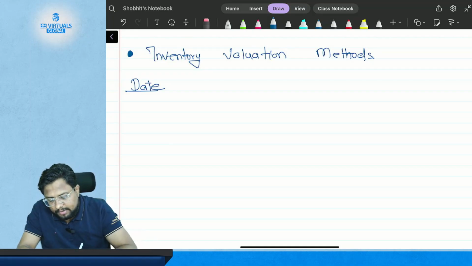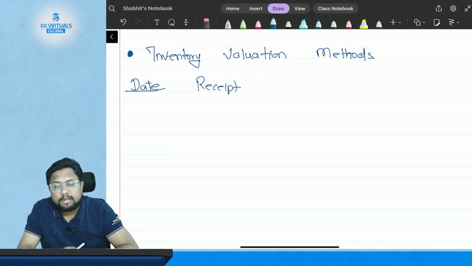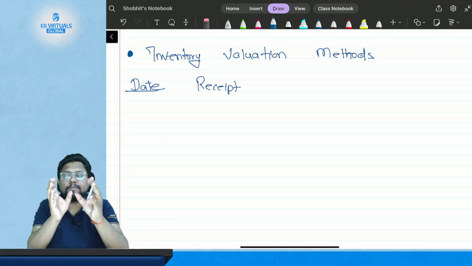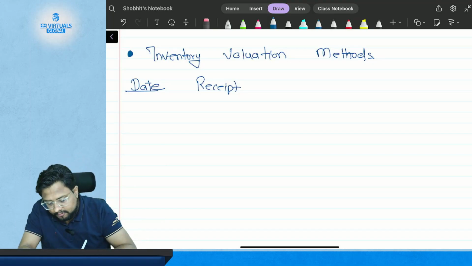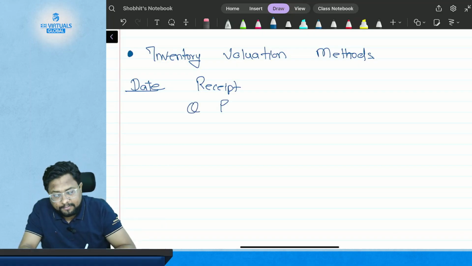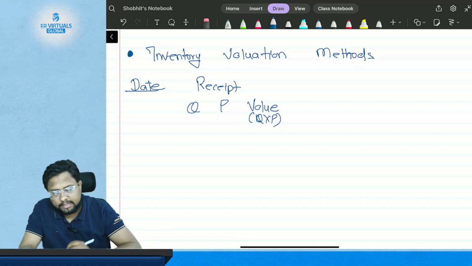Then the second column is the receipt of the material. In the receipt column you have three different columns: first is quantity, second is price per unit, and third is the value, which is quantity multiplied by price. Got it?